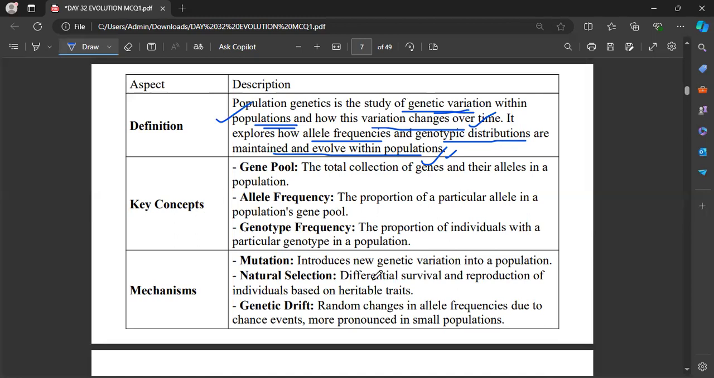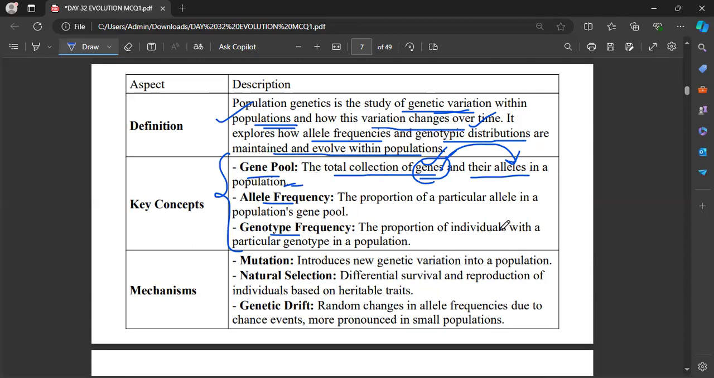Now, what concepts are very important when you study population genetics? Gene pool, allele frequency, and genotype frequency. These are the terminologies you have to know. What is a gene pool? The total collection of genes and their alleles. We are collecting the genes and also the different forms of a gene, that is alleles, in a population. The total collection of these genes and their alleles is called the gene pool.